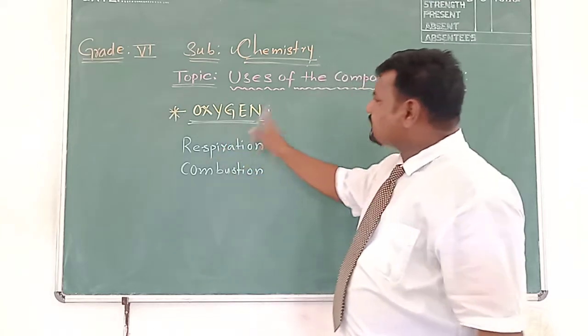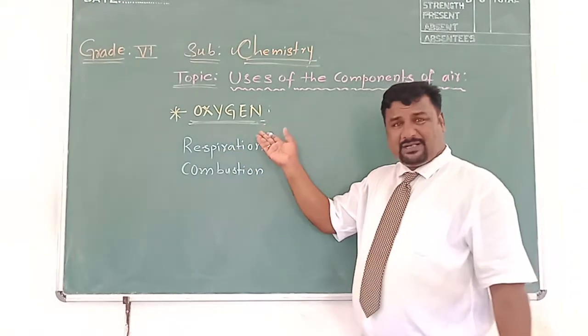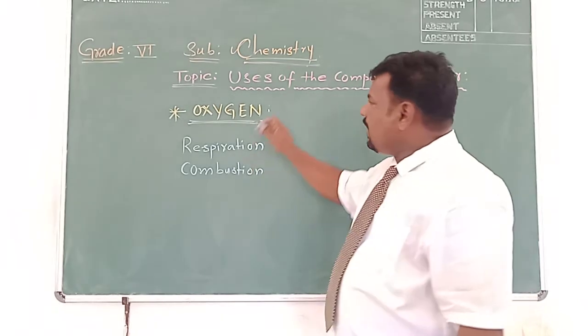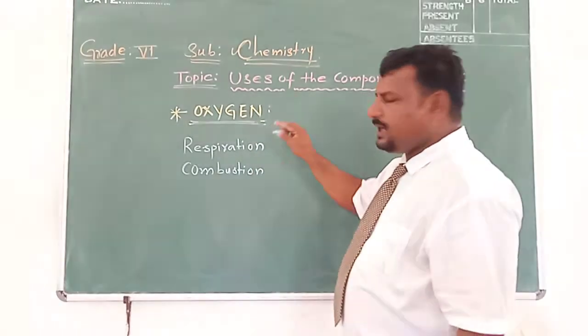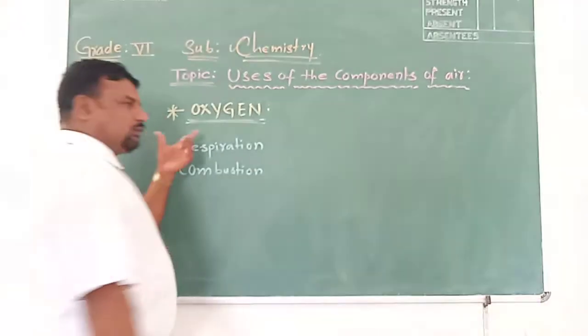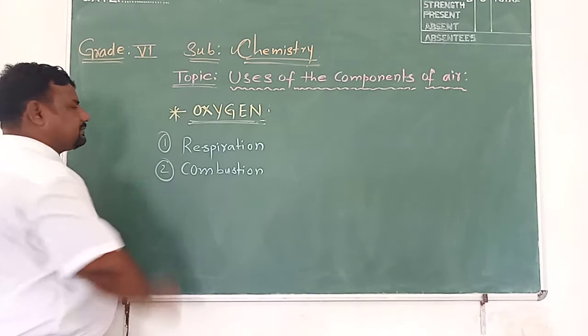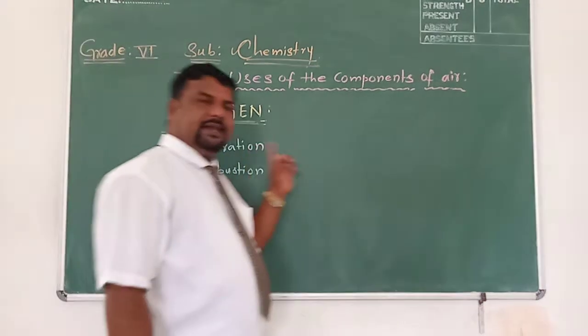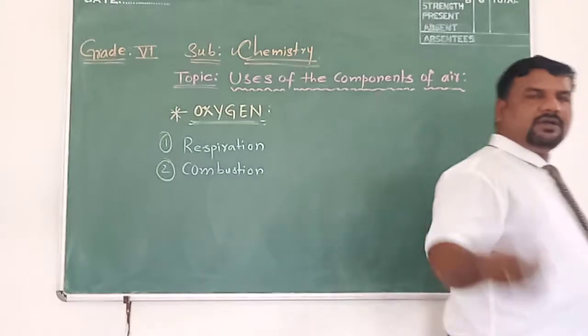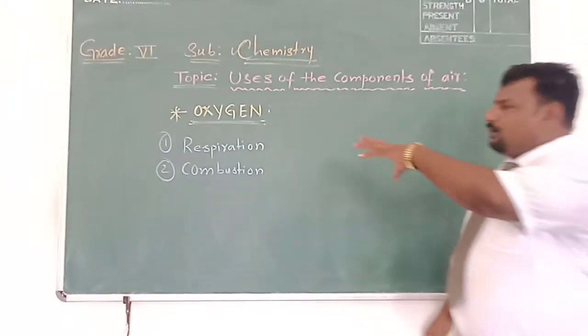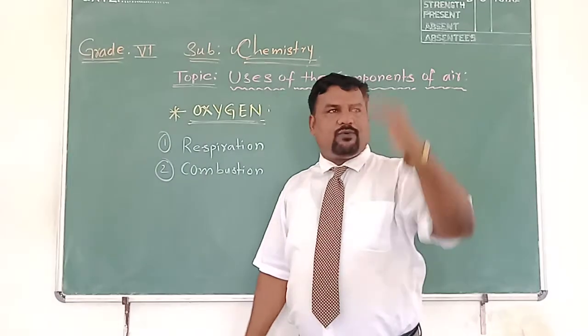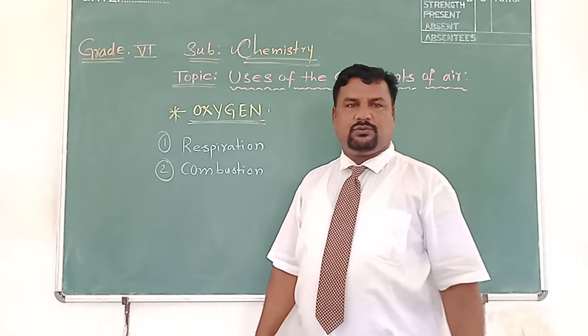So oxygen is the second major component of air after nitrogen. What is the use of oxygen? It is listed here. One is respiration, the other is combustion. Let me tell you about respiration first. What is respiration? You are aware: intake of O2, release of CO2.